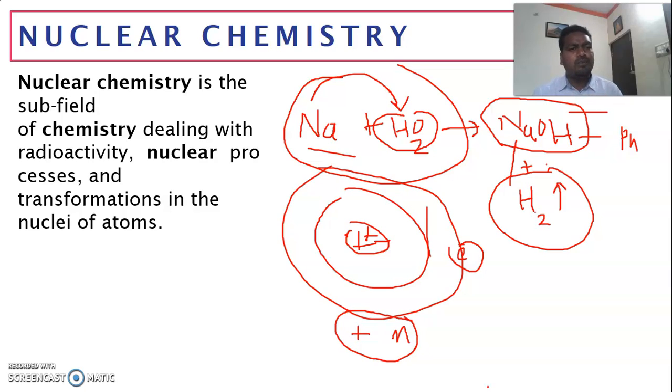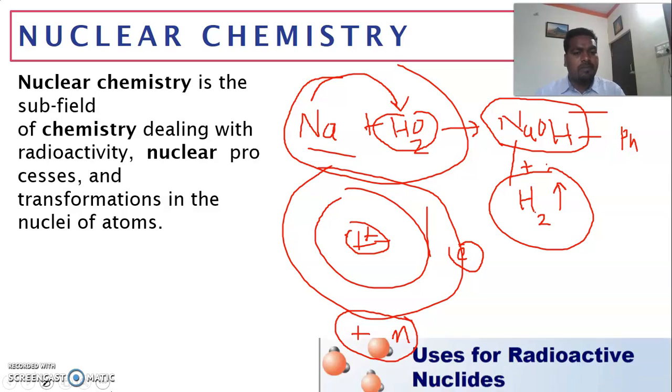You must know the difference between physical change, chemical change and nuclear change. The branch of chemistry which mainly focuses on nuclear change, the nuclear reactions happening between the nuclei of two atoms or within the atom, is called nuclear chemistry.